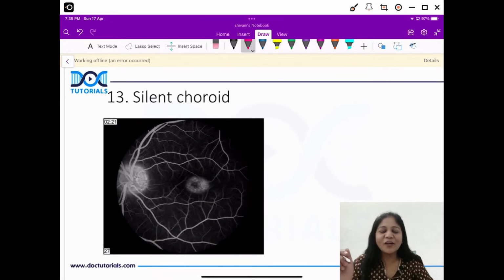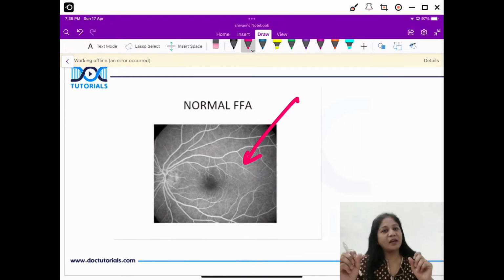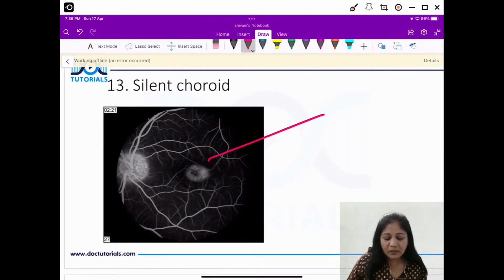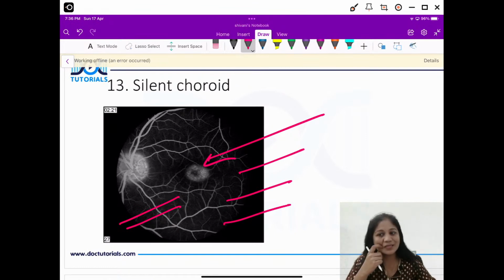What is this picture? This is called silent choroid. Now guys, when you see a normal FFA, this is your choroidal hyperfluorescence that you see when you inject the dye. Okay, the choroidal flushing, that is because of your choroidal blood vessels. So this is a normal FFA, the normal whitish hue that we see from the choroid. But in this picture, you see that the normal choroidal fluorescence is absent. Now, why is this so? The normal white areas in choroid are absent. This typical picture is called silent choroid.